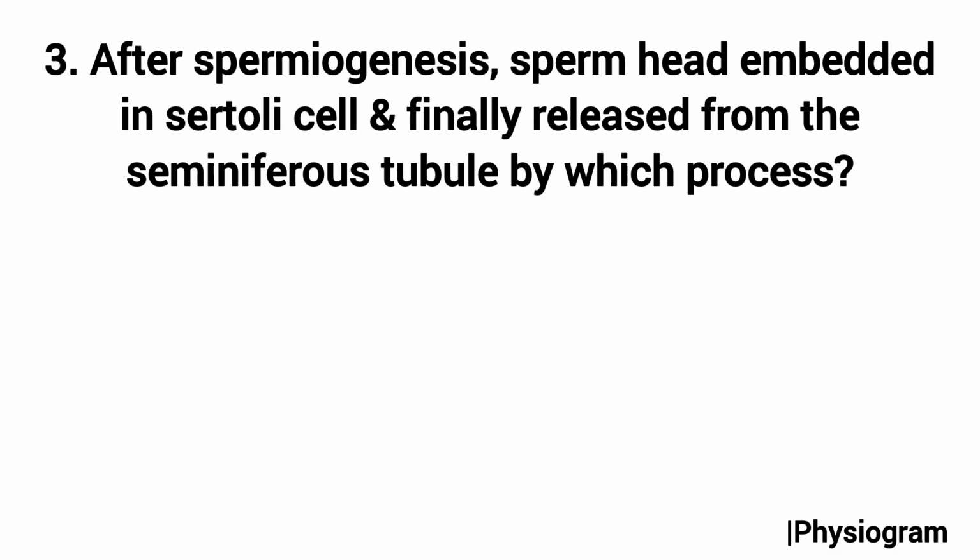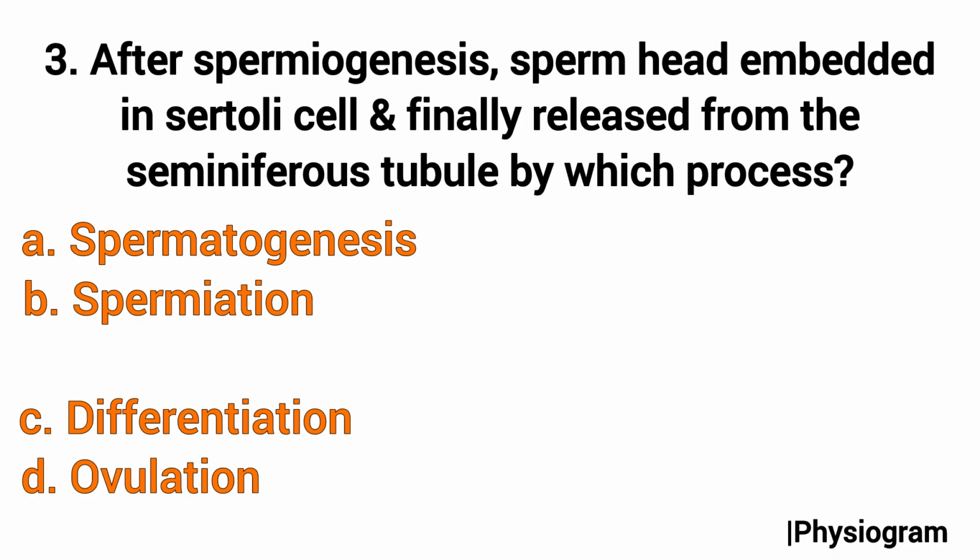Moving to the third question, that is, after spermiogenesis, sperm heads are embedded in the Sertoli cells and finally released from the seminiferous tubule by which process? Options are A, spermatogenesis, B, spermiation, C, differentiation, and D, ovulation. So spermatogenesis refers to the process of sperm formation.